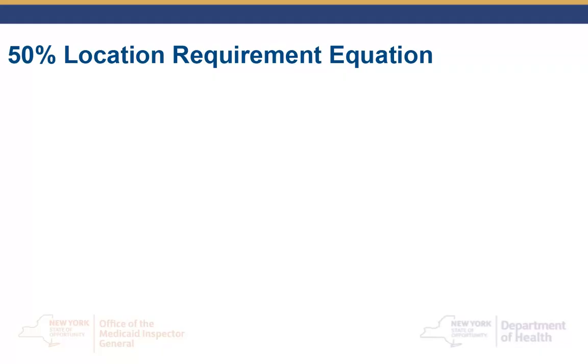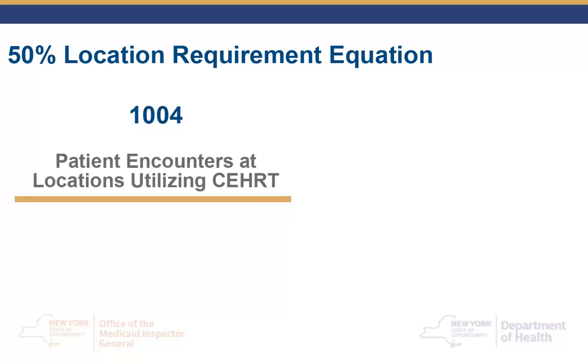So how is this percentage determined? In our example, the provider indicated he had 1,004 patient encounters at locations utilizing certified EHR technology during the EHR reporting period. This is the numerator for our equation.